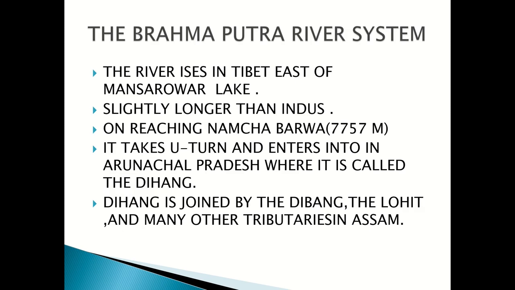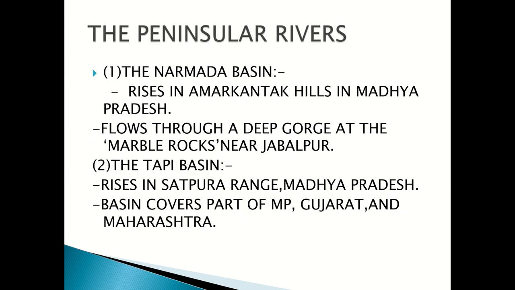Now we come to the Brahmaputra river system. The river rises in Tibet, east of Mansarovar Lake, near the Indus. It is slightly longer than the Indus. On reaching Namcha Barwa, a huge dam-like structure, it takes a U-turn and enters Arunachal Pradesh, where it is called the Dihang. The tributaries of the Dihang are the Dibang and Lohit, covering parts of Assam.